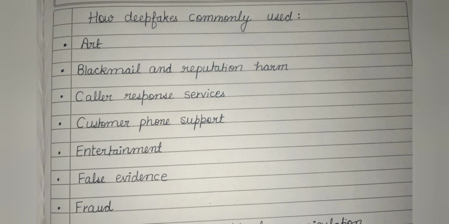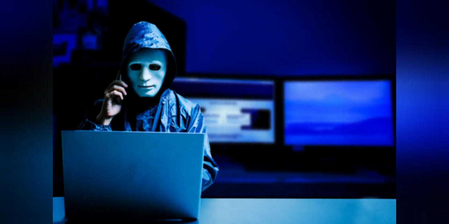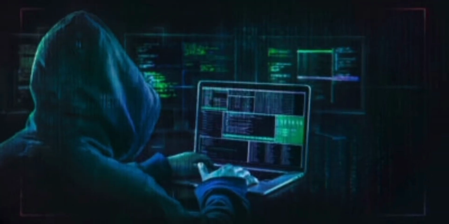Next is caller response services. These services use deepfakes to provide personalized responses to caller requests that involve call forwarding and other receptionist services. Next is customer phone support. These services use fake voices for simple tasks such as checking an account balance or filing a complaint.